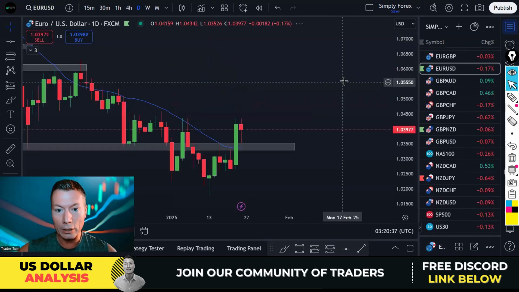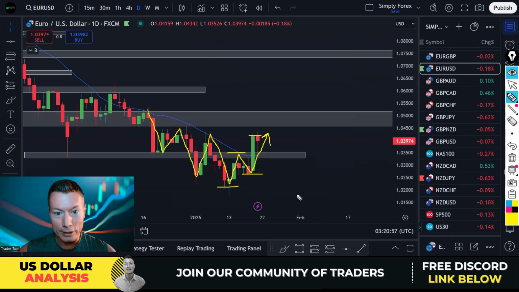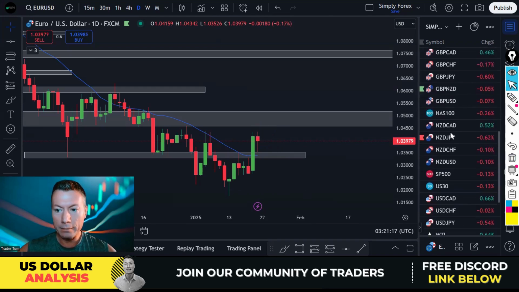Let's look at Euro US dollar. Now, again, this is the day chart. For me, that is a structure break, right? So we're getting higher lows, higher highs all of a sudden. We haven't had a Euro US dollar uptrend on the day chart for some time, but yesterday we got one. But you can see here, there's a level here. Do I want to buy into that? Probably not. There's definitely some resistance here. It doesn't have much room to move into. Let's look at a different one.